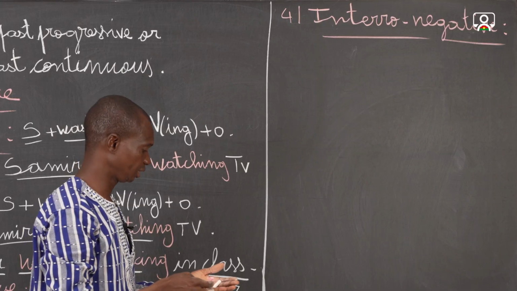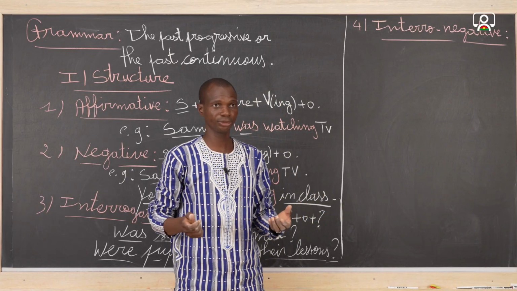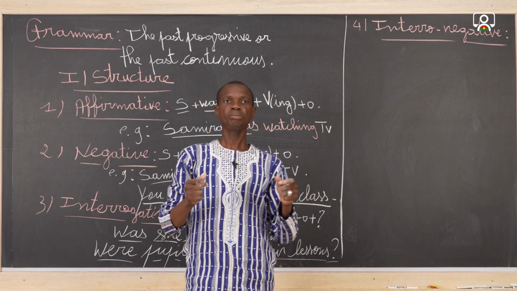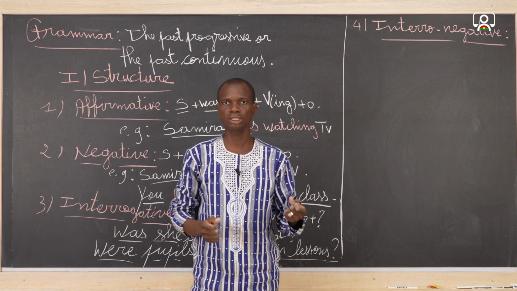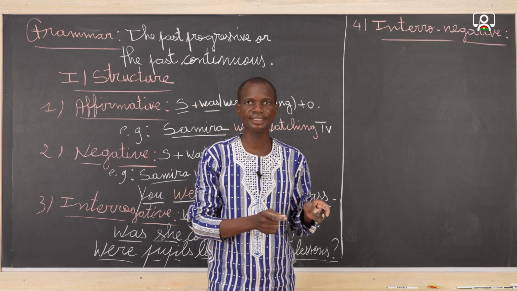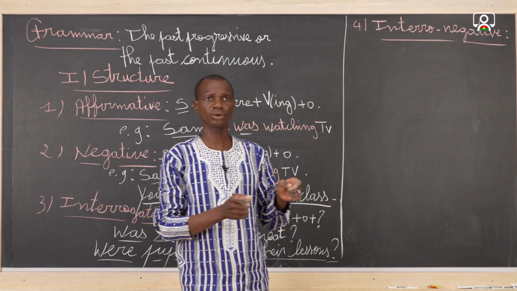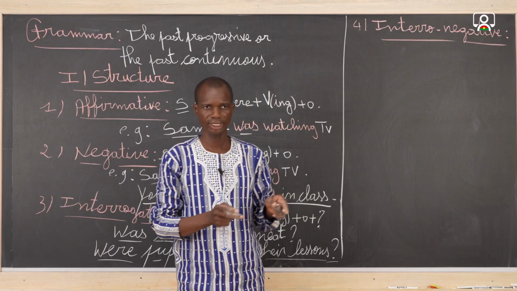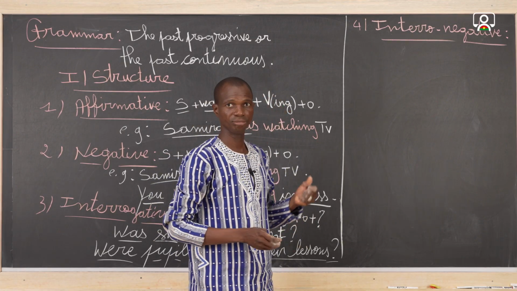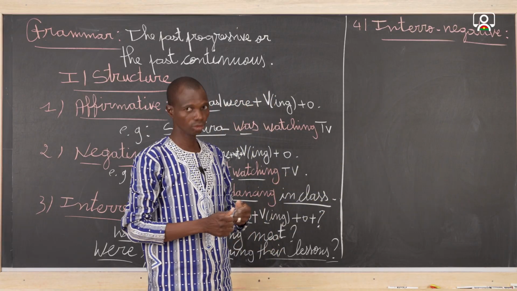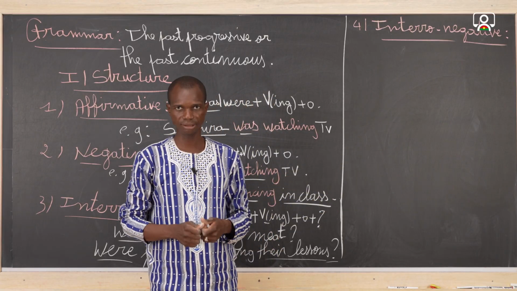Possibility number 1, the uncontracted form, and possibility number 2, the contracted form. The contracted form of was not is wasn't, and the contracted form of were not is weren't. Then we give the rule of formation and the examples.